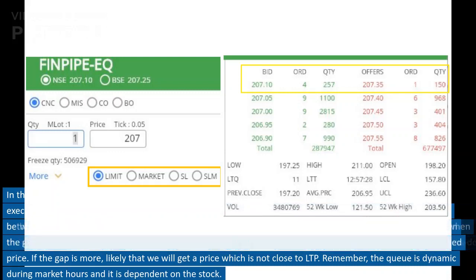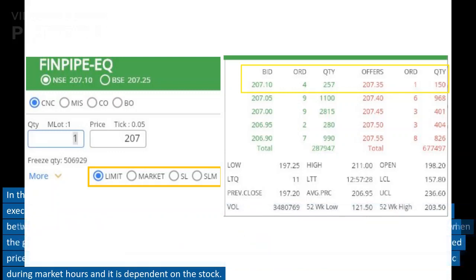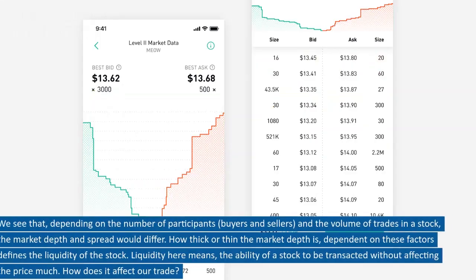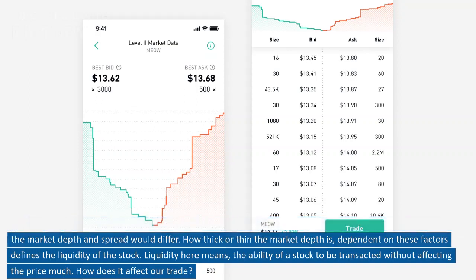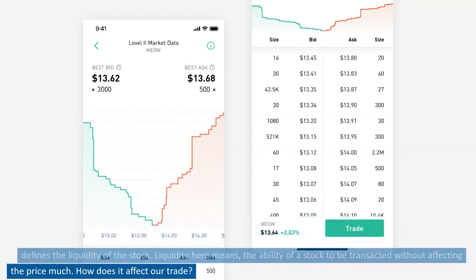Remember, the queue is dynamic during market hours and it is dependent on the stock. We see that, depending on the number of participants, buyers and sellers, and the volume of trades in a stock, the market depth and spread would differ. How thick or thin the market depth is, dependent on these factors, defines the liquidity of the stock. Liquidity here means the ability of a stock to be transacted without affecting the price much.